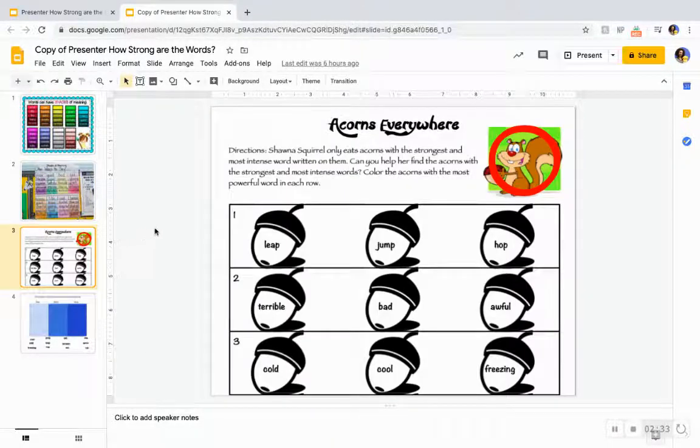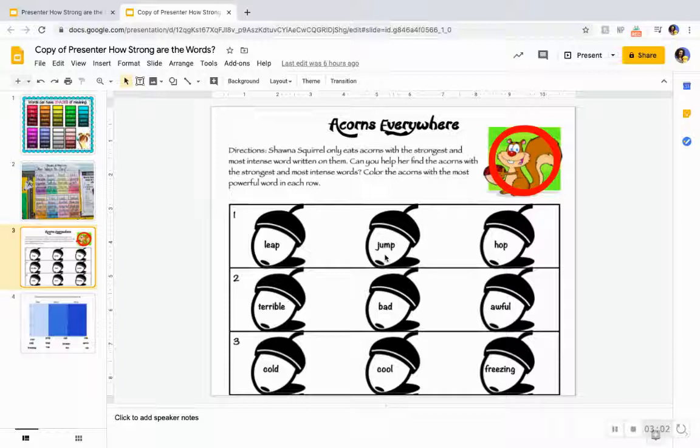Here we have these acorns, and in each one, we have 3 words that kind of mean the same thing. But one of them is stronger than the other 2. So I want you to help me figure out which one's the stronger word. Let's look at number 1. We have leap, jump, and hop. Think to yourself. So all these kind of mean to jump, right? So is hop a strong word for jump?